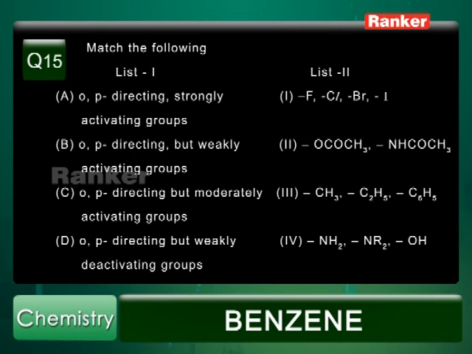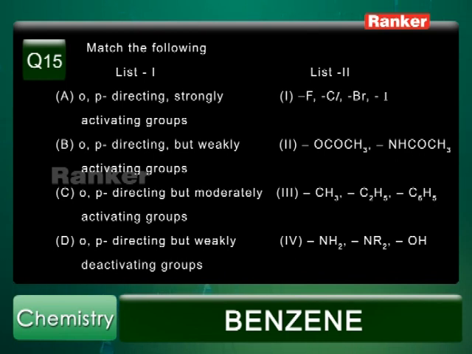The first category mentioned in option A is ortho-para directing and strongly activating groups. If you search from list 2, you will realize that option 4 is more suitable for this. NH2, NR2 and OH are ortho-para directing and strongly activating groups because of the plus M effect. In B, you have ortho-para directing but weakly activating groups. Alkyl groups belong to this category because they activate due to hyperconjugation.